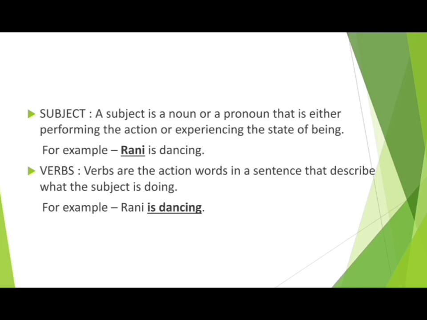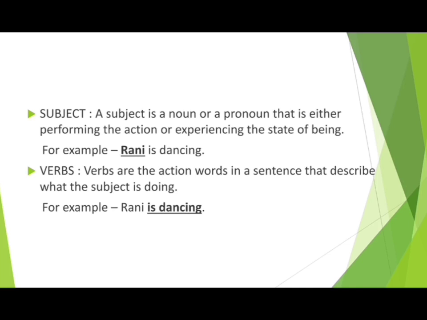We move ahead. What are verbs? Verbs are the action words in a sentence that describe what the subject is doing. In simpler words, verbs are the action words or they are the doing words. We take the same example as above. Rani is dancing. Now you are aware that Rani is my subject. So what is Rani doing? Which action is Rani performing? So the answer will be is dancing. So is dancing will be my verb.